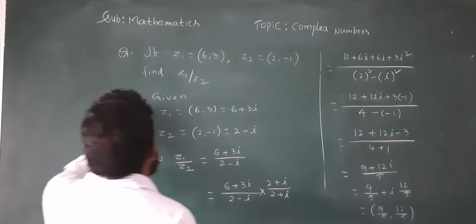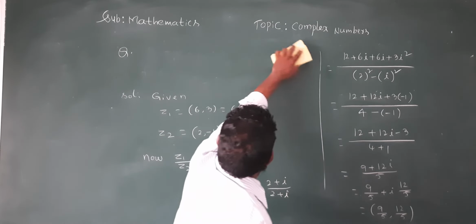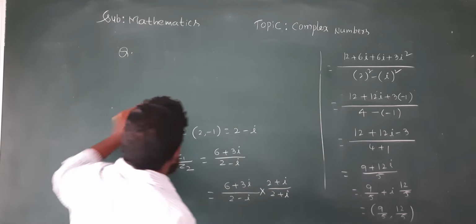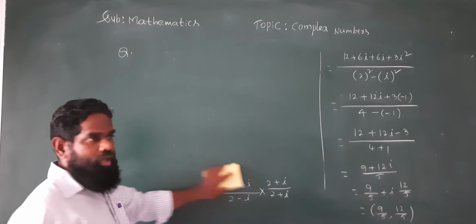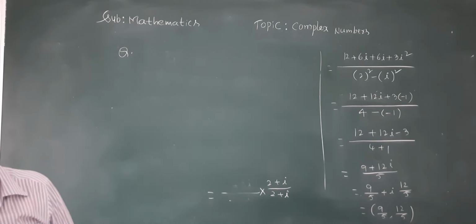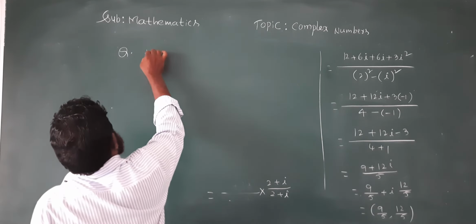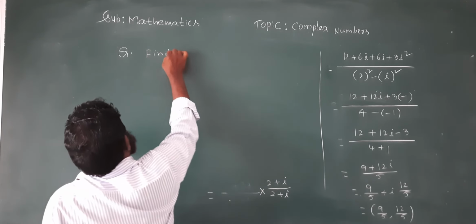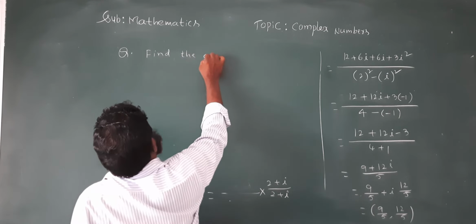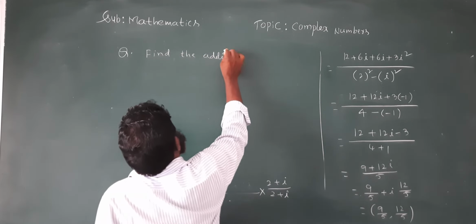Okay. Now, the next question is find the additive inverse of root 3 comma 5.